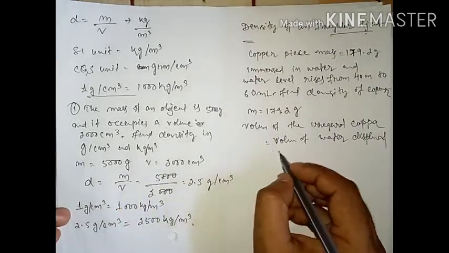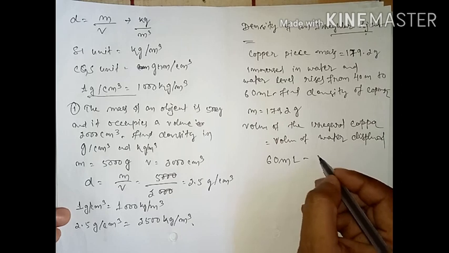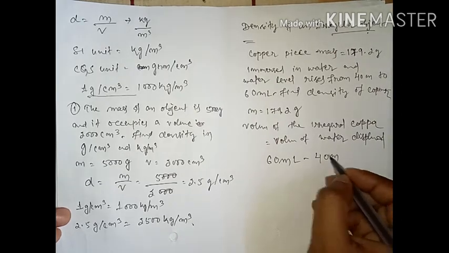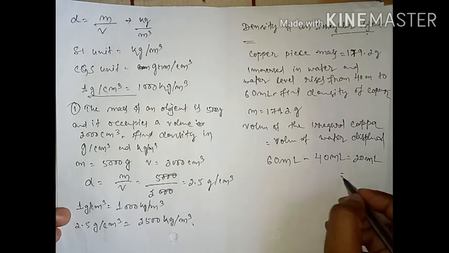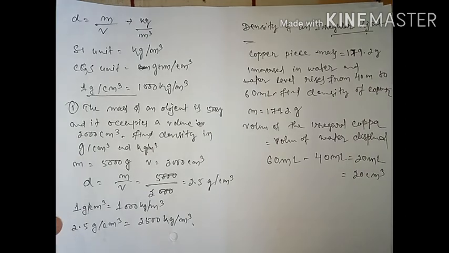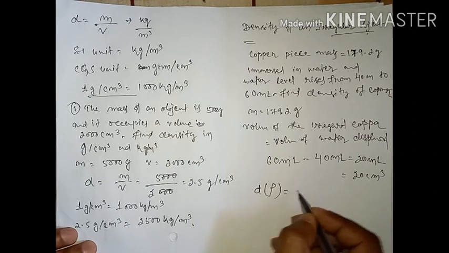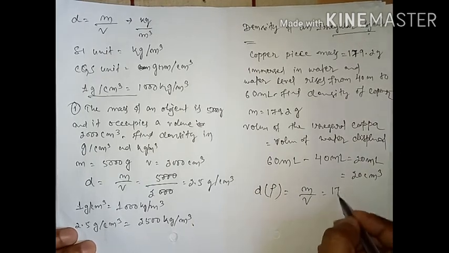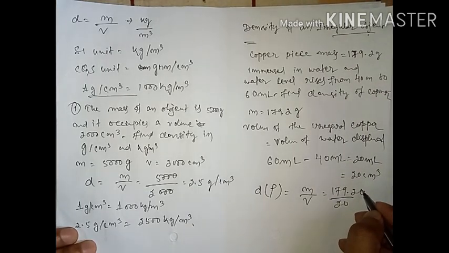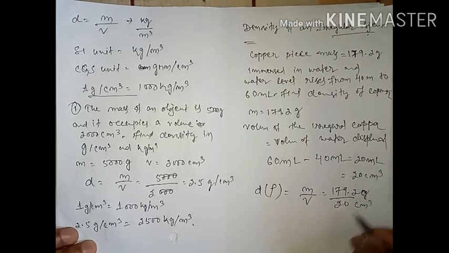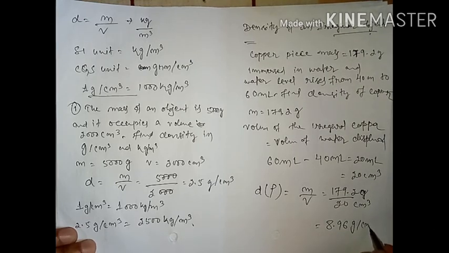So how much volume has been displaced? If we subtract 60 ml minus 40 ml, that equals 20 ml, which is 20 centimeter cube. So from this we can find the density rho, which equals mass by volume: 179.2 by 20 gram per centimeter cube. If we divide this, we will get 8.96 gram per centimeter cube.